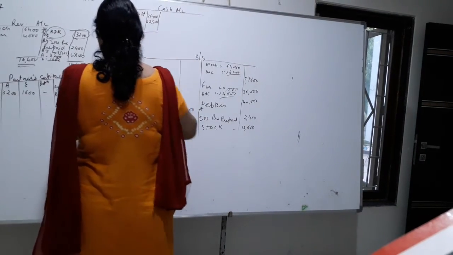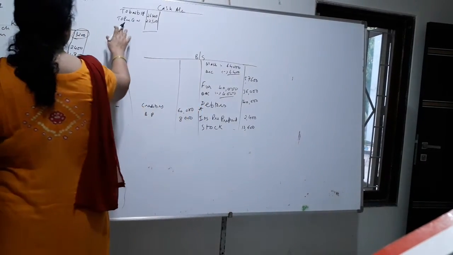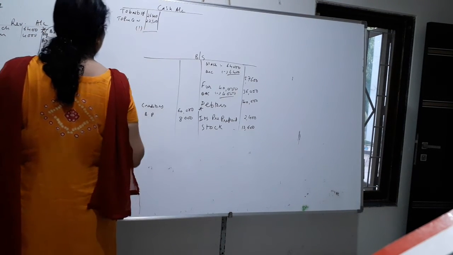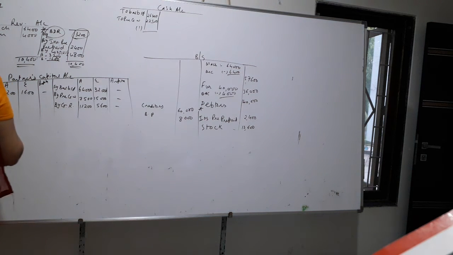But here one A's capital is still left. A's capital we have to find out. So A's capital here, please see now. This is over. Now this is also over. Now you have to do the total. And then find out the balance carried forward to capital.